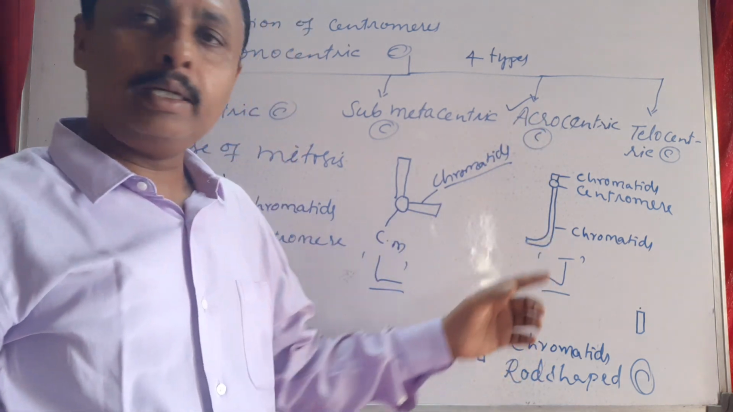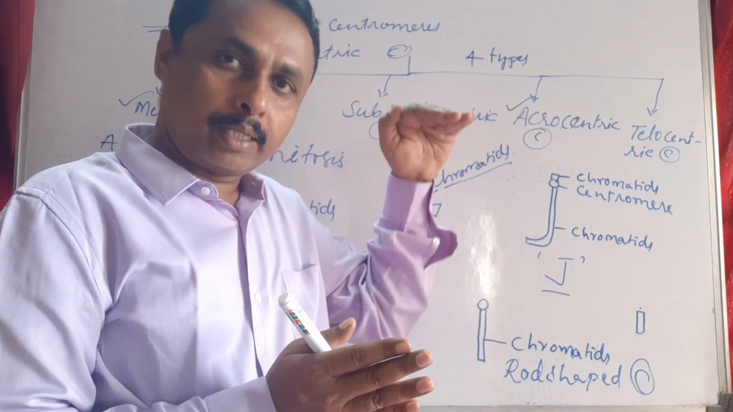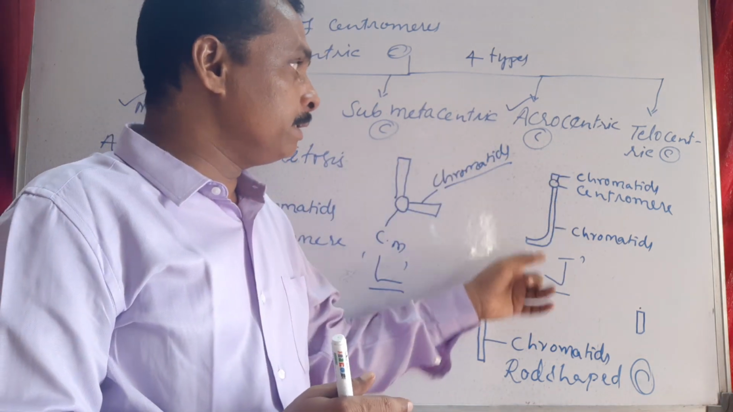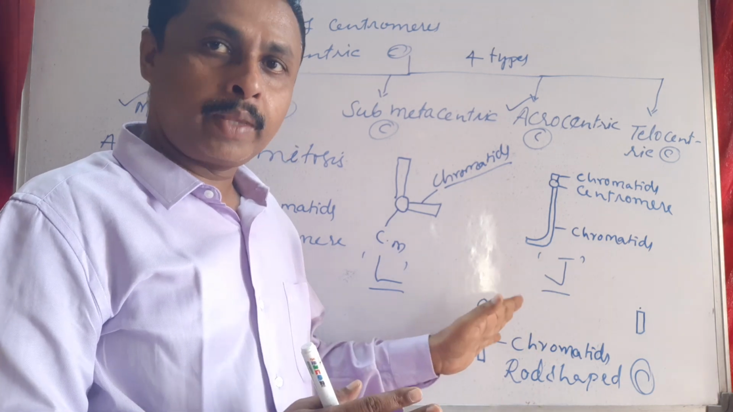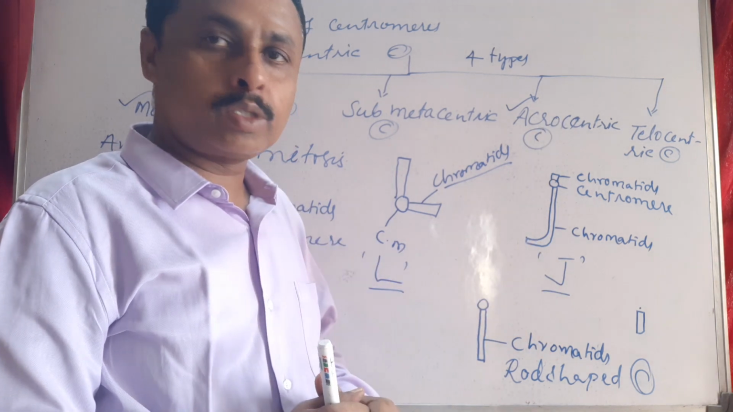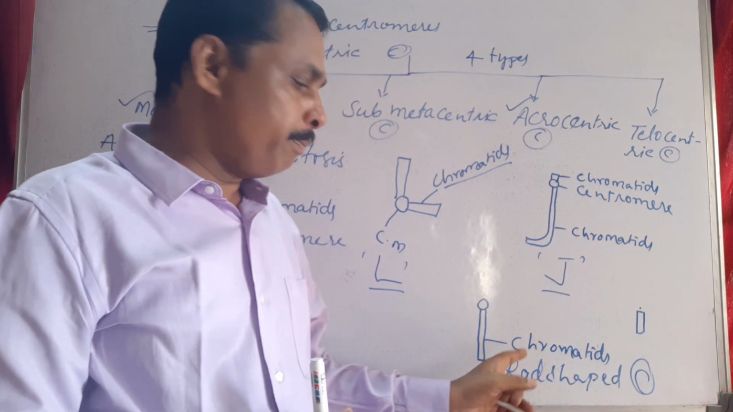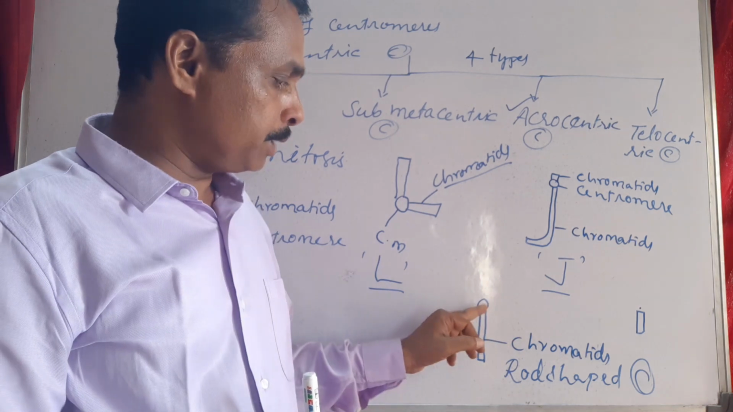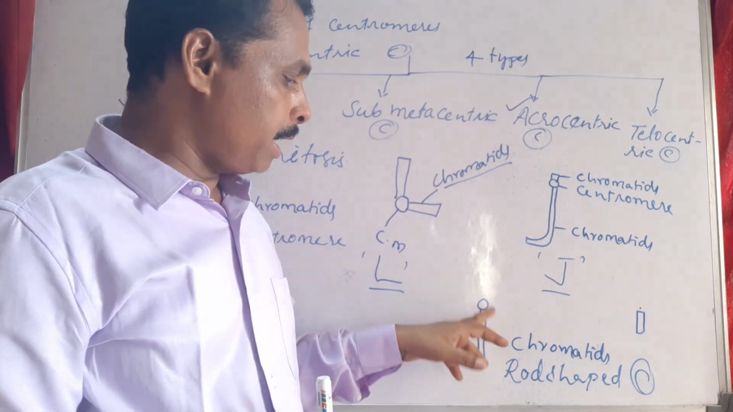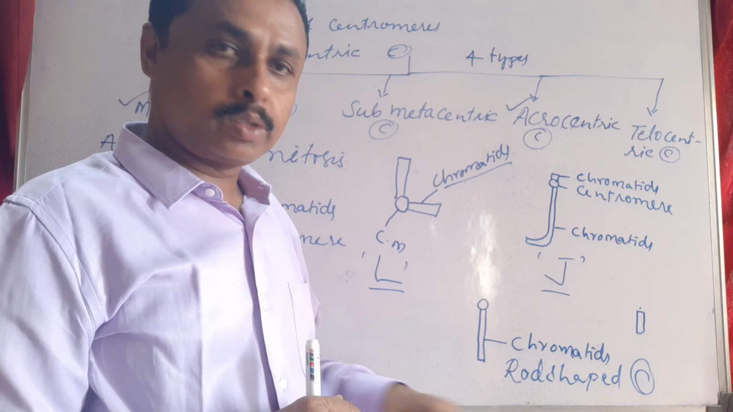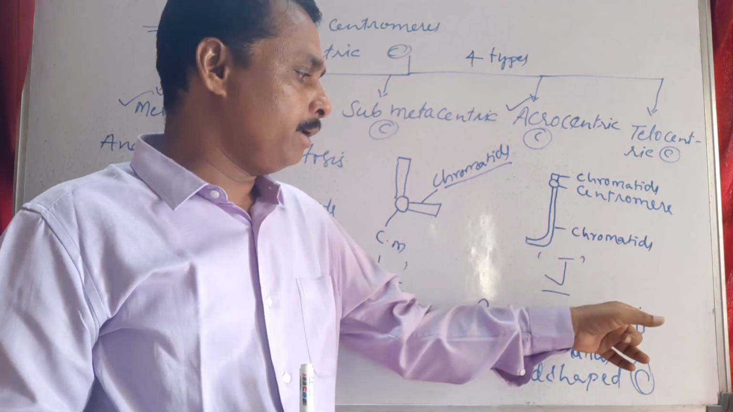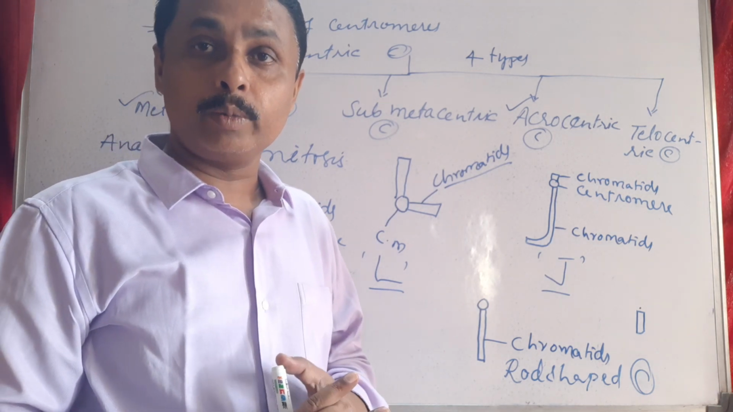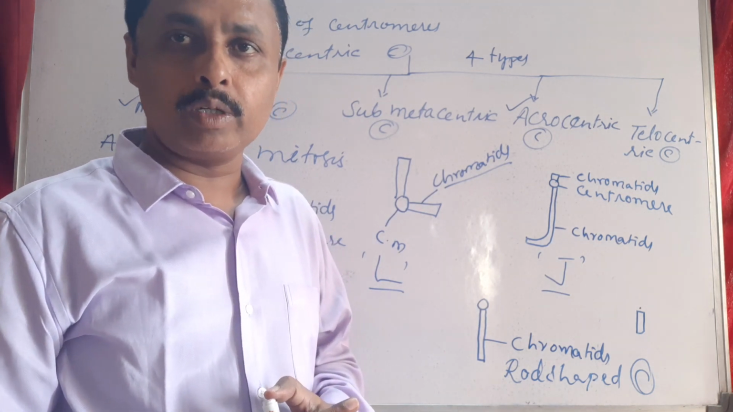Acrocentric chromosome: here the centromere will be almost towards one end, and it bears two unequal arms, and because of that this chromosome shows a J shape. This is called acrocentric chromosome. And telocentric chromosome is a completely single armed chromosome, looking rod shaped, with the centromere completely at one end. This is rod shaped chromosome, letter I. So these are telocentric chromosomes. These are the different shapes of chromosome based on centromere of monocentric chromosomes.